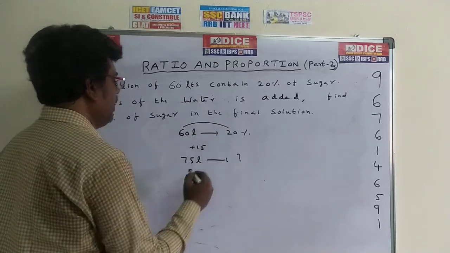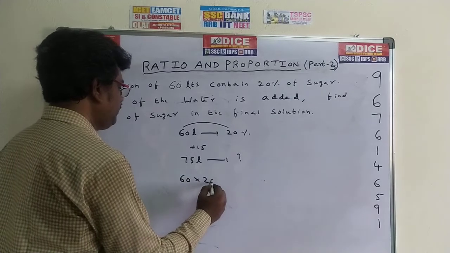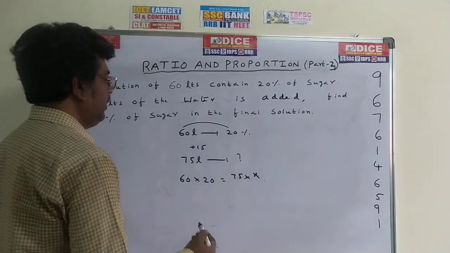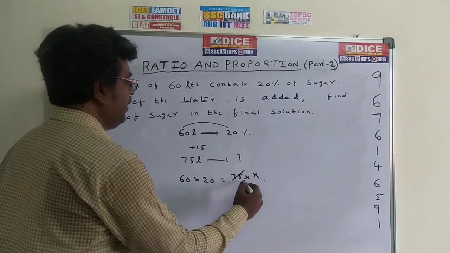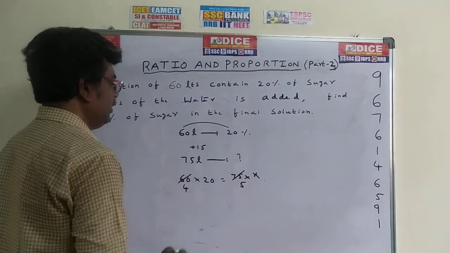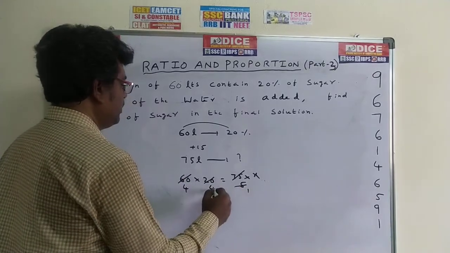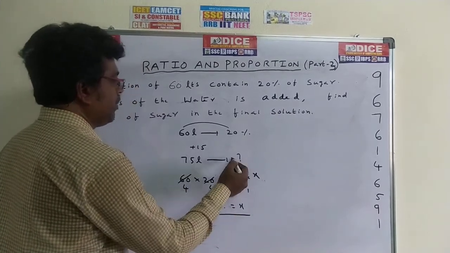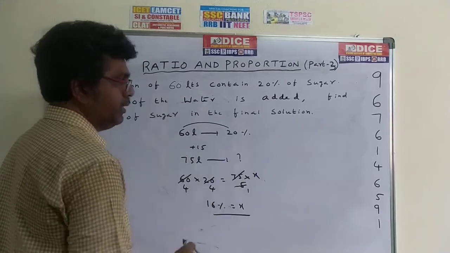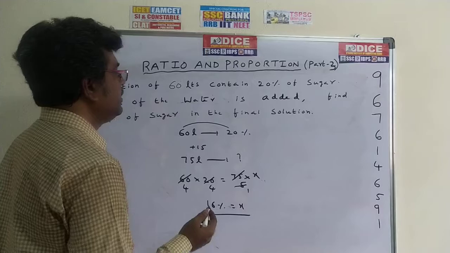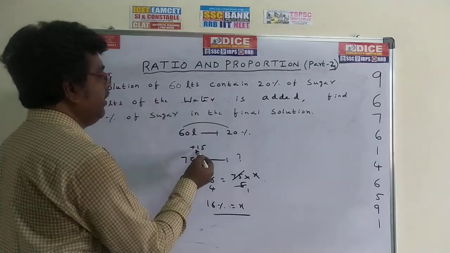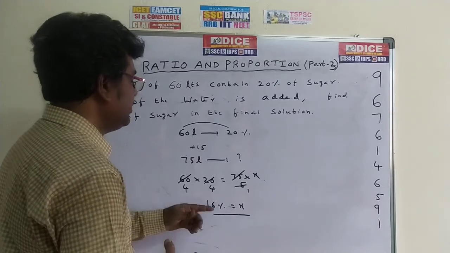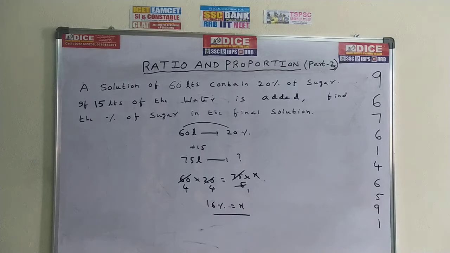Same process. 60 into 20% is equal to 75 into X, in place of the question mark. Take the table of 15. 15 5s are 75. 15 4s are 60. 5 1s, 5 4s. 4 into 4, 16%, is equal to X. Why? Because at the question mark place, this is percentage, that's 16%. Same process, just a simple difference: in the previous problem, evaporate means deleted. Here it is added, so we have to take plus 15. This is the only small change. So the answer is 16%. Take 20 seconds time for you.